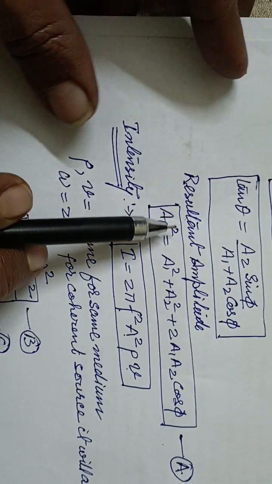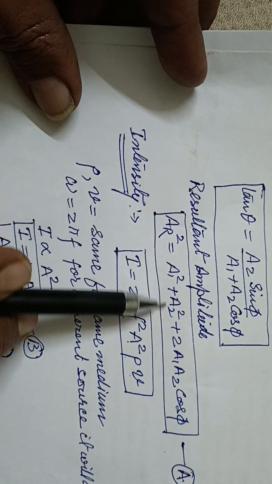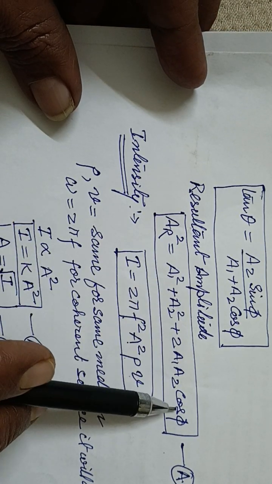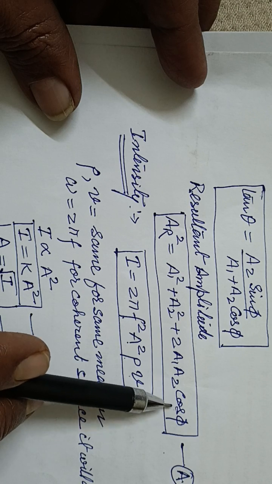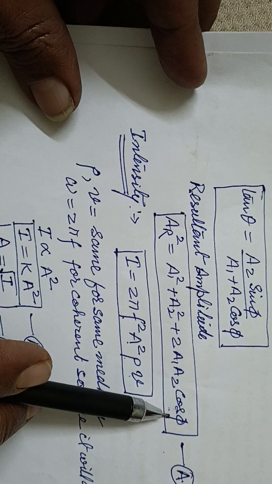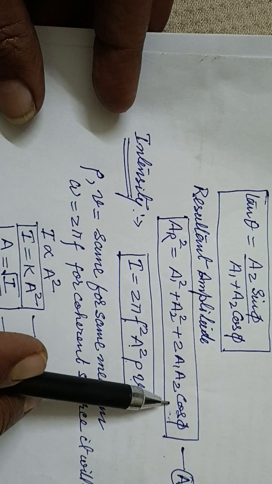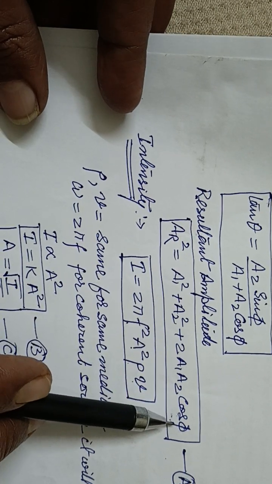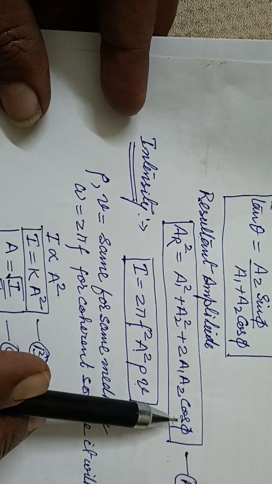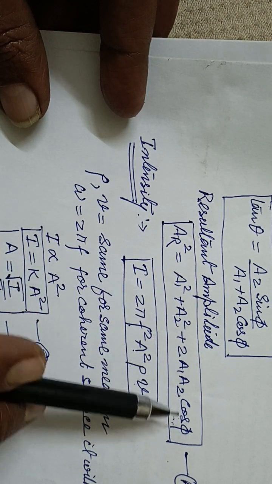And the resultant amplitude in that case will be this much. We will get the maximum and other cases from the different values of cos phi, which we will discuss in the case of interference. Next we are going to discuss interference, which is one of the key results of superposition.